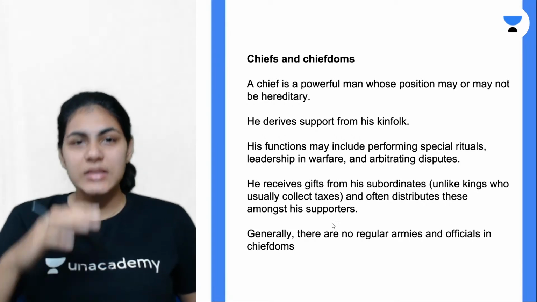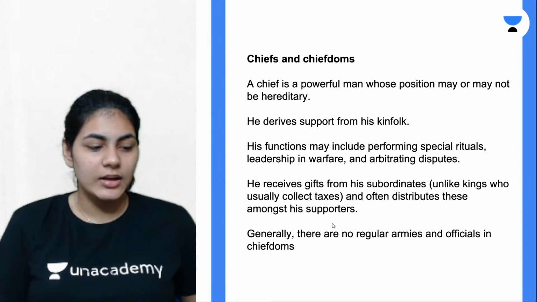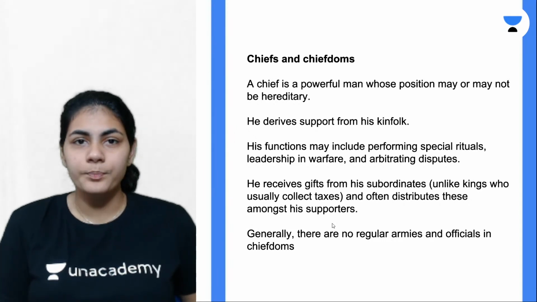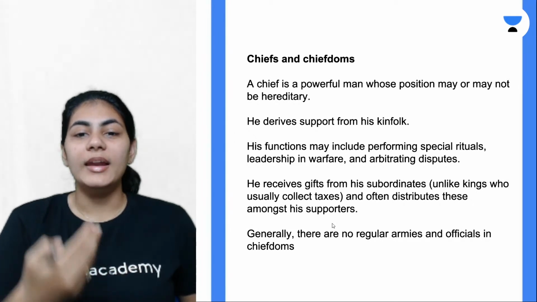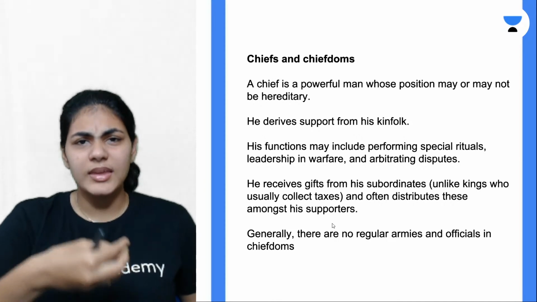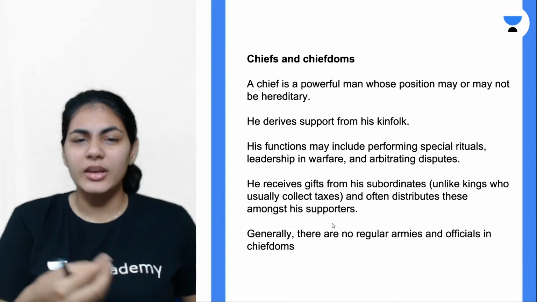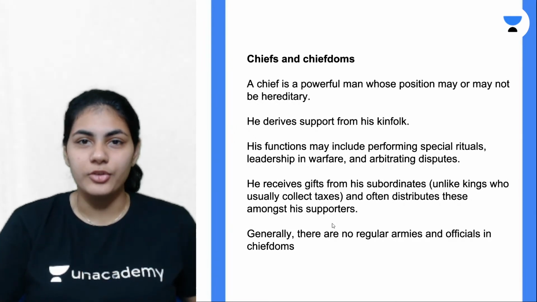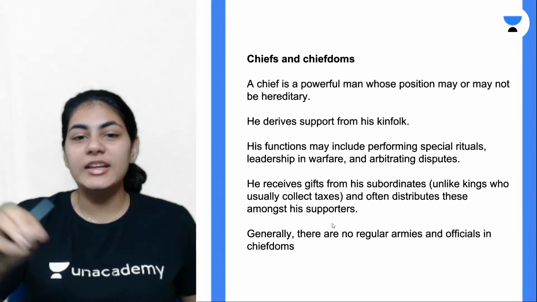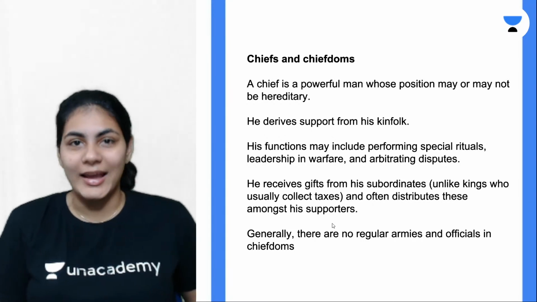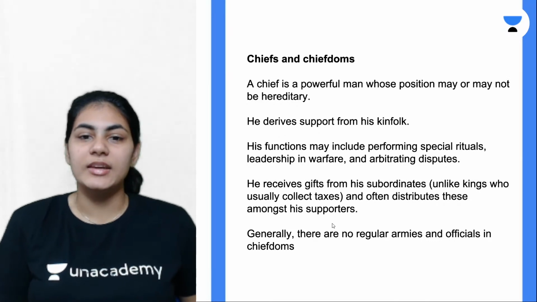So he has a group of supporters who are his loyal people, and he also has a couple of subordinates under him, right? So these subordinates and these supporters, they voluntarily give gifts to the chiefs, right? And that itself is a source of income or source of wealth for the chief, right? But officially, professionally, he doesn't collect any form of taxes. Yeah, so that's the second difference between chiefs and kings.